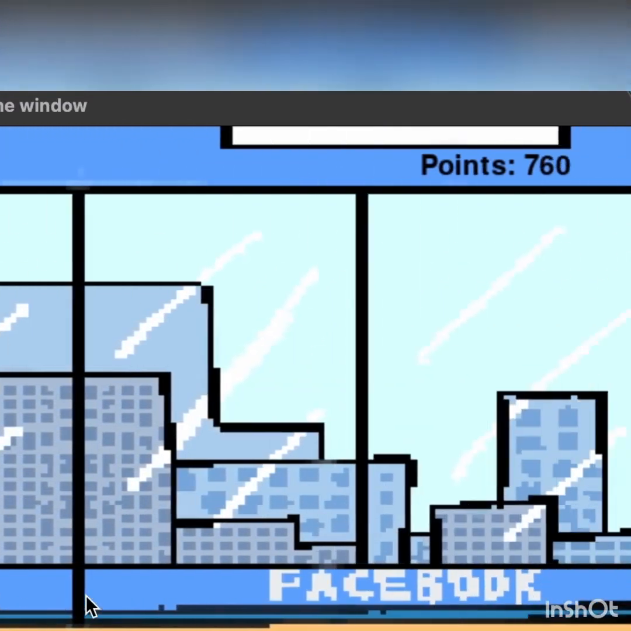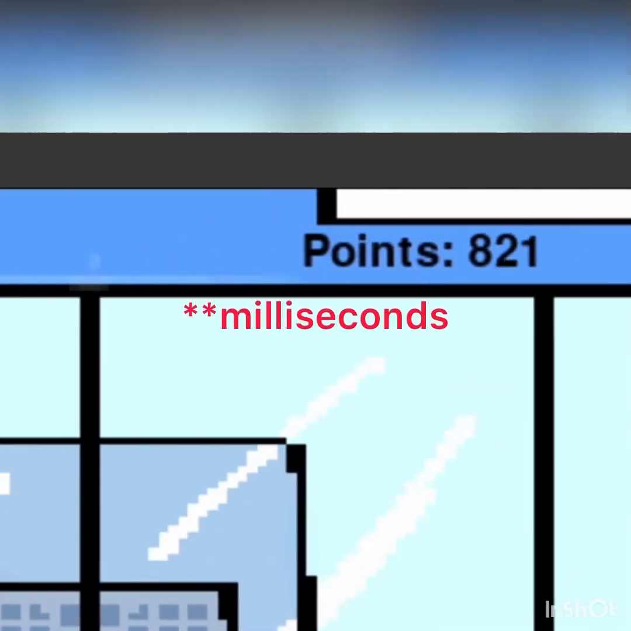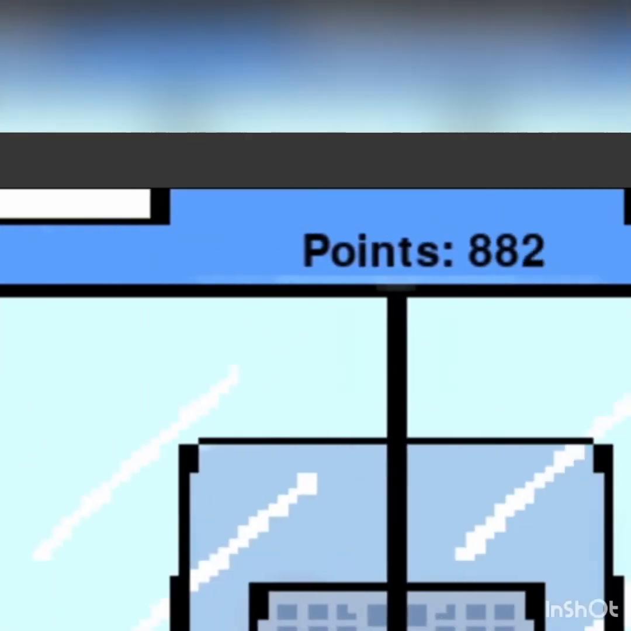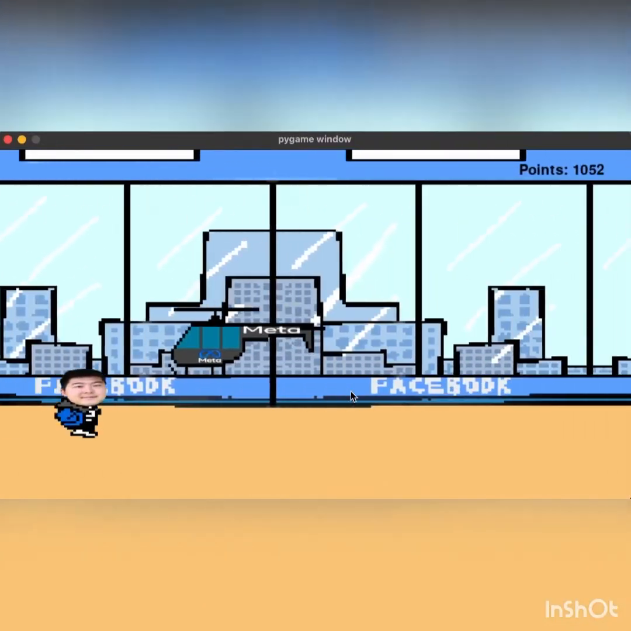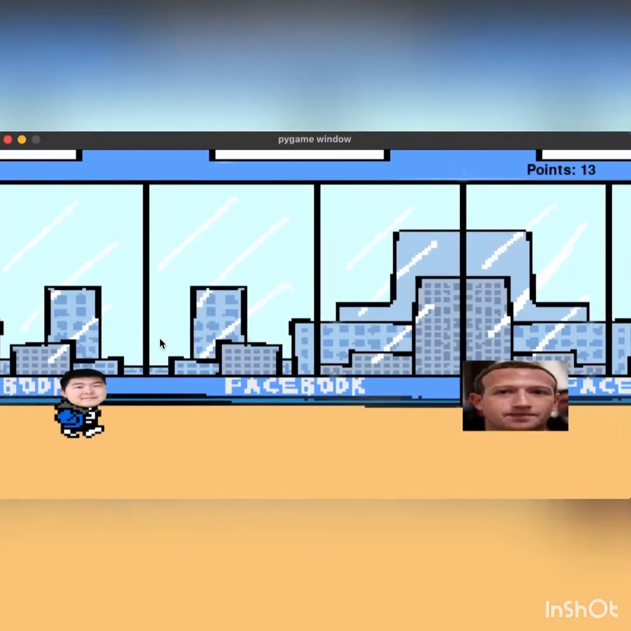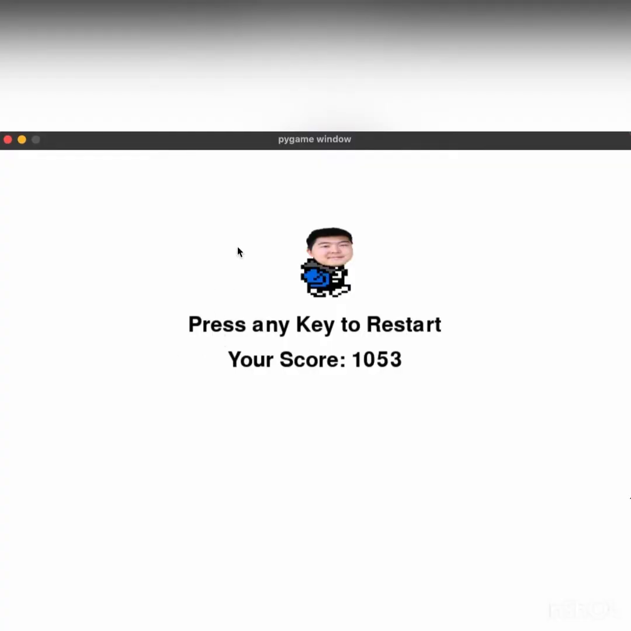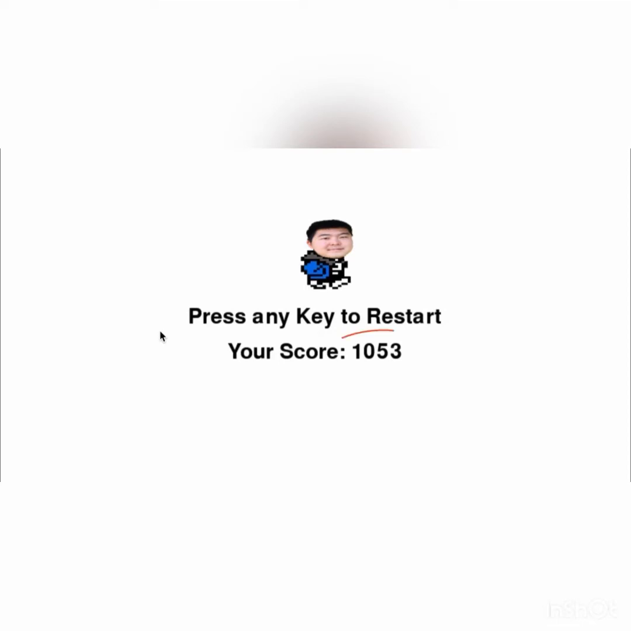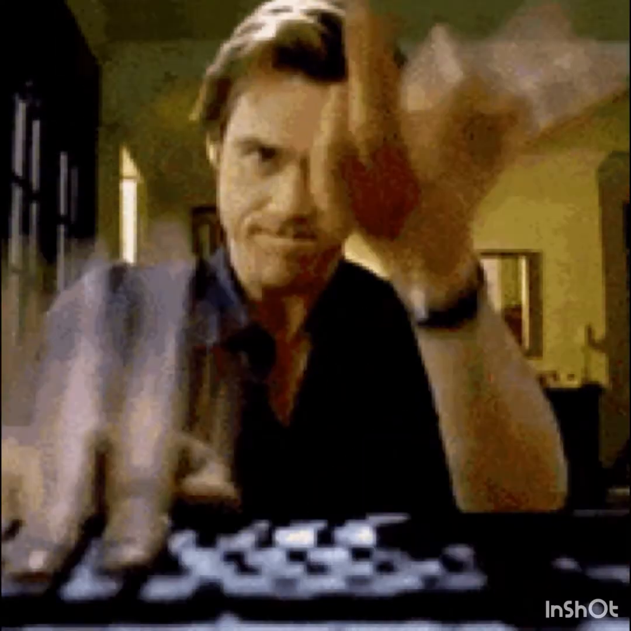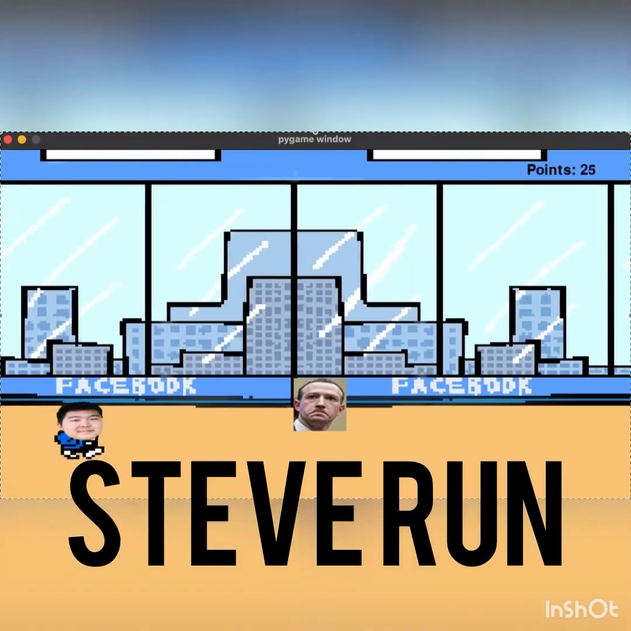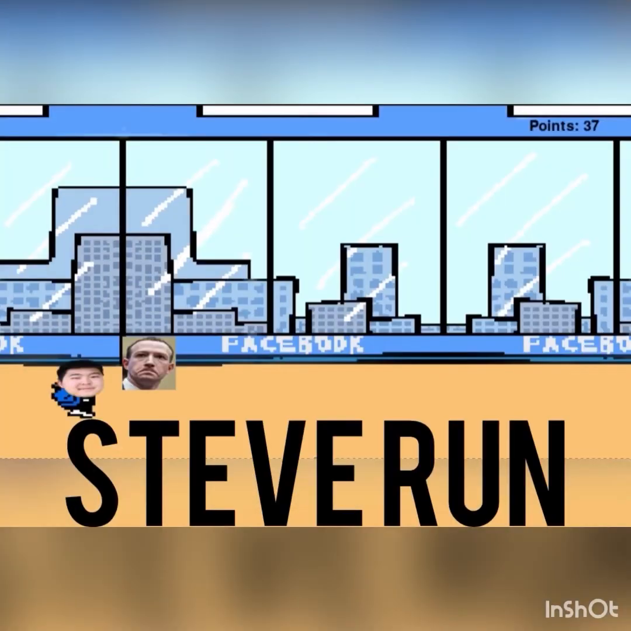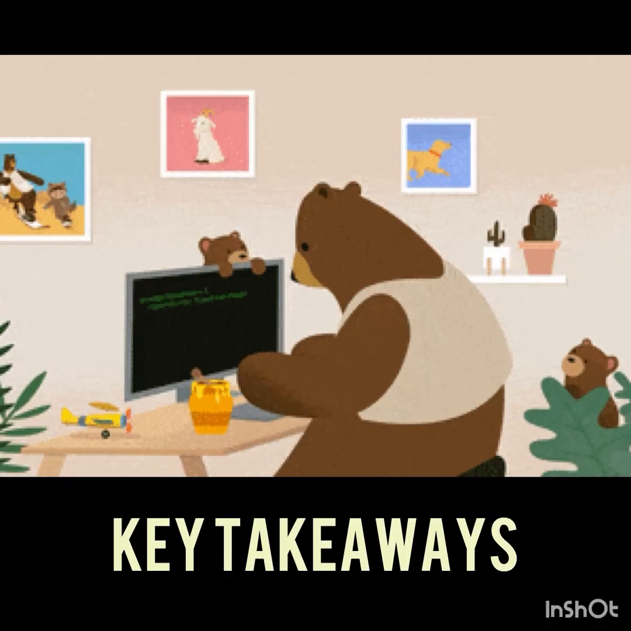On the upper right hand corner, there's a score that increases every second that you are still in the game. Once you either touch the Meta's helicopter or meet Mark Zuckerberg by touching him, your character Steve dies and the menu screen pops up. It will showcase your score and promptly asks if you want to play again. So you press any keys to start a new game. And that's Steve Run.